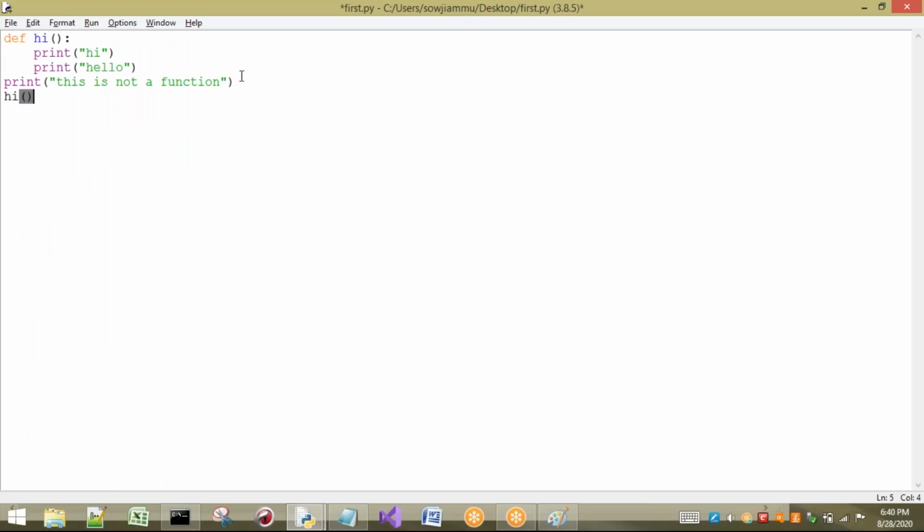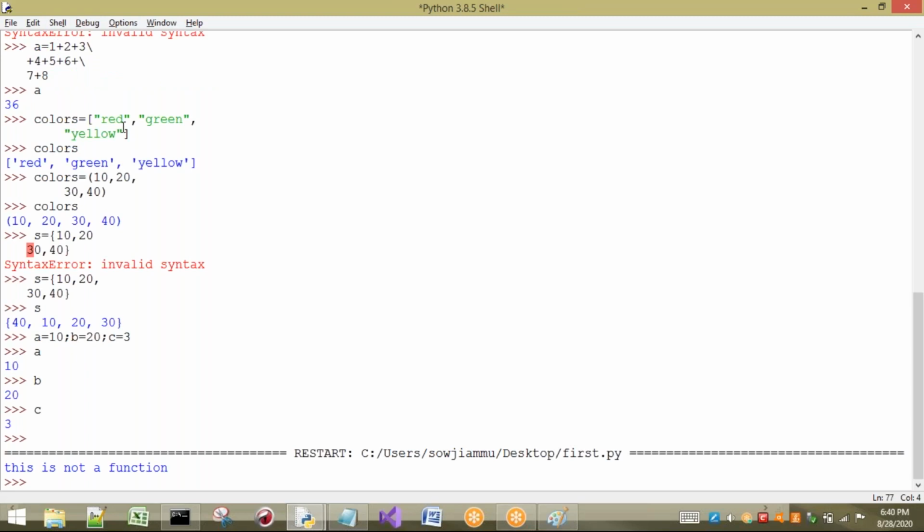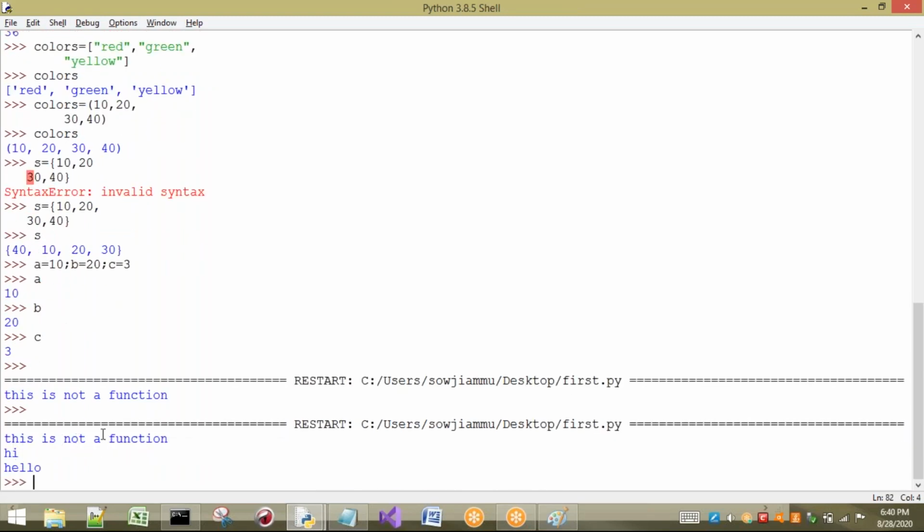What is the name of that function? Hi. So first, which one is going to be printed? "This is not a function" will be printed. Next, the hi function will be called, and hi and hello will be printed. So see what happens: "This is not a function", then hi and hello are printed.